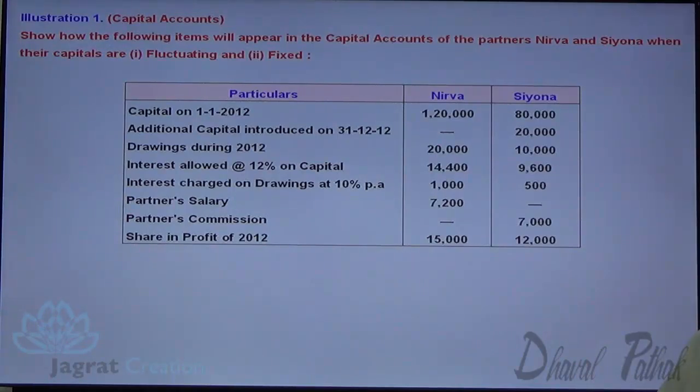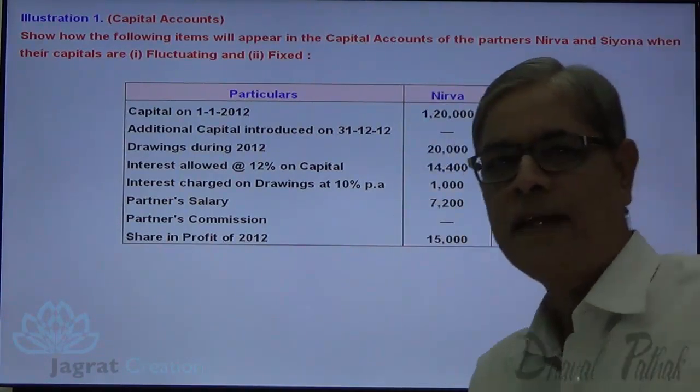Interest allowed at 12% on the capital 14,400 and 9,600. Interest charged on drawings are 1,500. Partner salary, Nirva gets a salary of 7,200. Partner's commission 7,000, Siona gets a commission of 7,000. Share of profit, Nirva's share of profit is 15,000, Siona's share of profit is 12,000.